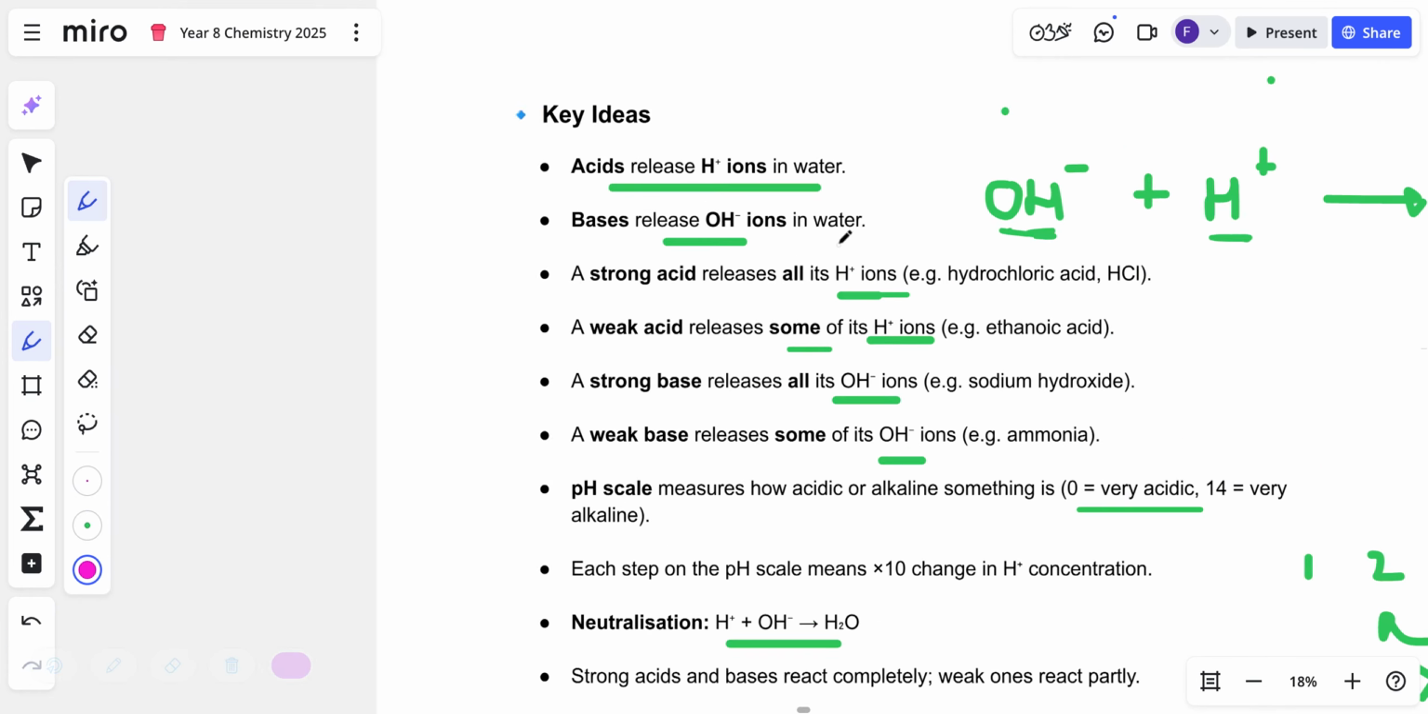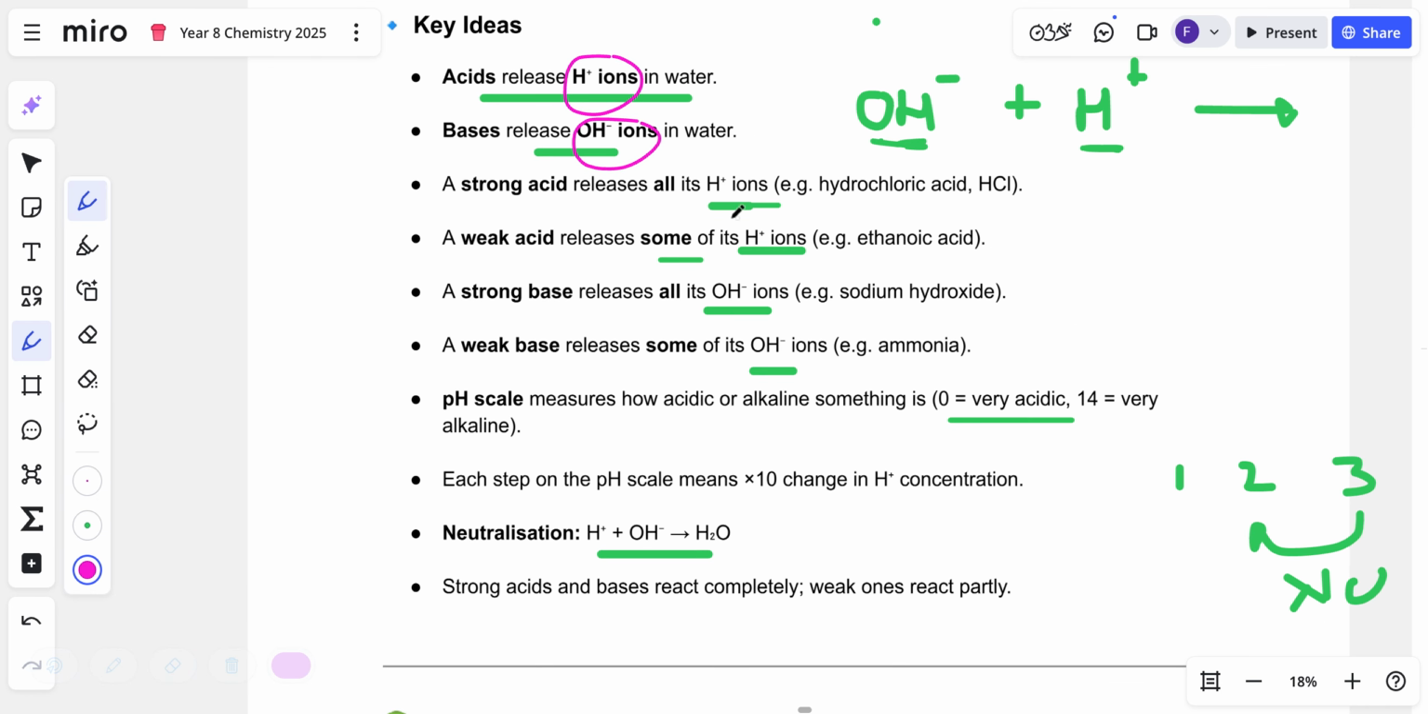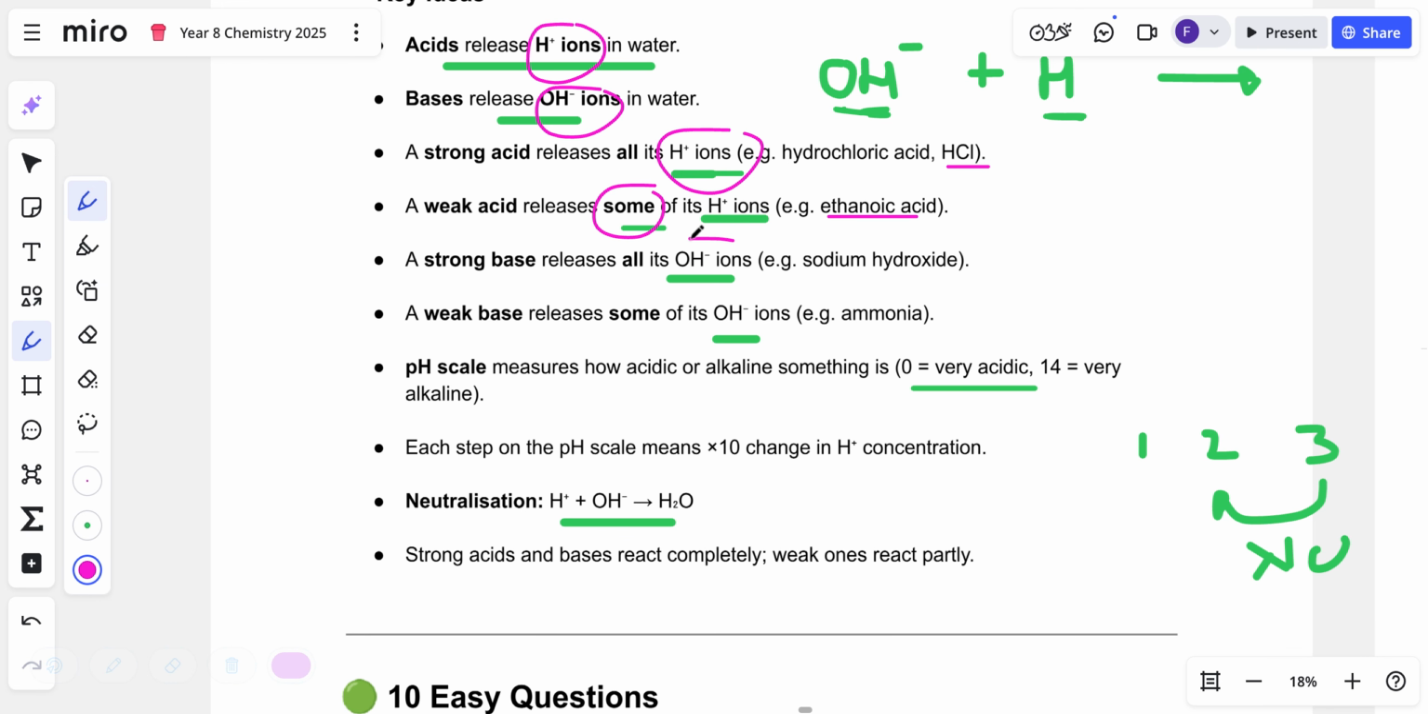Now, key things to know. Acids release H plus ions. Bases, which we're going to have a look at very quickly, release OH minus ions. A strong acid releases all its H plus ions, e.g. HCl. A weak acid releases some of its H plus ions, e.g. ethanoic acid. We've just done that. A strong base releases all its OH minus ions. Now I can give you an example: sodium hydroxide, NaOH. A weak base releases some of its OH minus ions, e.g. ammonia, NH3.